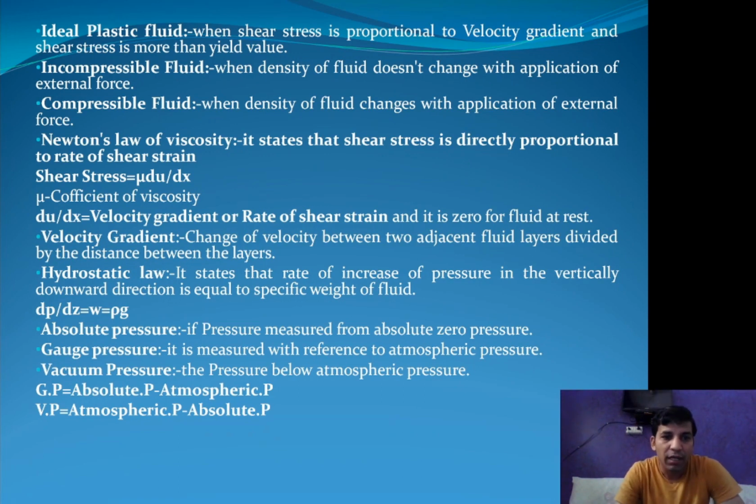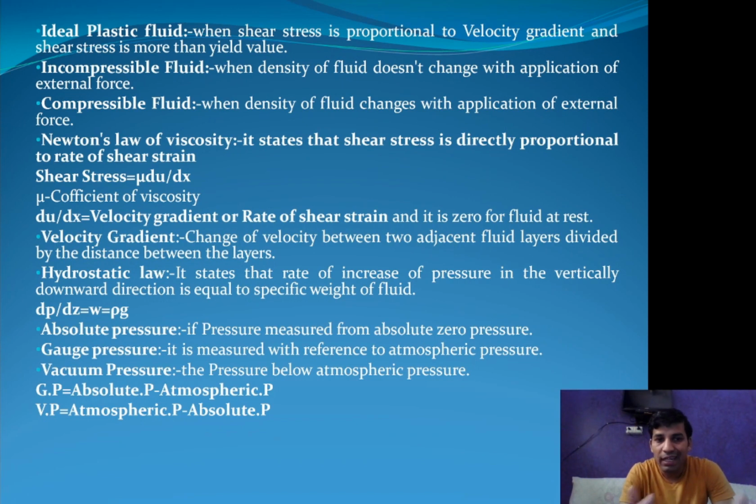Similarly, gauge pressure is measured with reference to atmospheric pressure. So gauge pressure considers the atmospheric pressure. It starts measuring pressure from atmospheric pressure and above, that is gauge pressure. Vacuum pressure is the pressure below atmospheric pressure. So the pressure below atmospheric pressure is known as vacuum pressure.